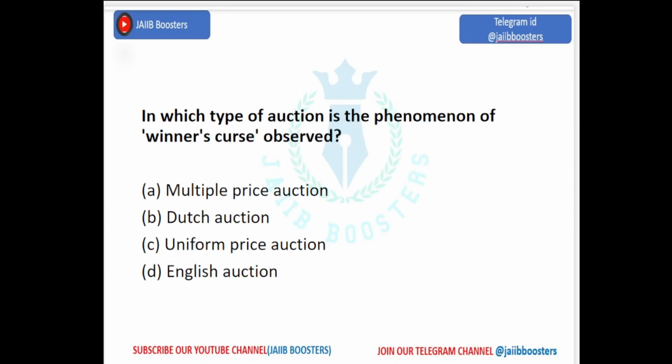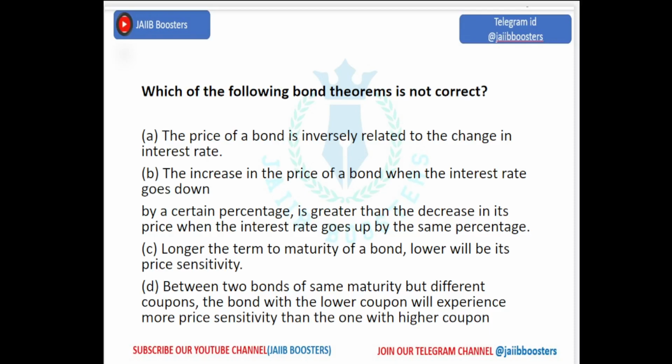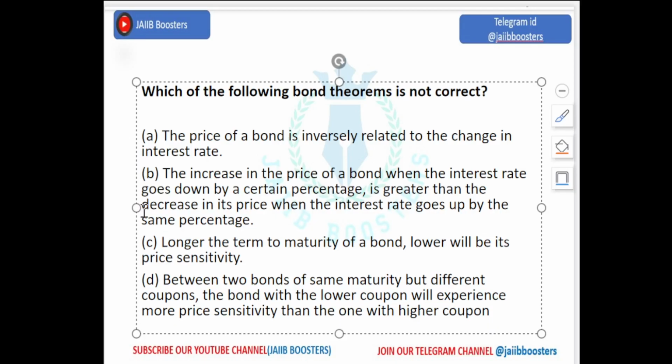The next is, in which type of auction is the phenomenon of winner's curse observed? In which auction has the term been observed: multiple price auction, Dutch auction, uniform price auction, English auction. It is multiple price auction. Okay. Which of the following bond theorems is not correct? It means among these four options, three are correct.